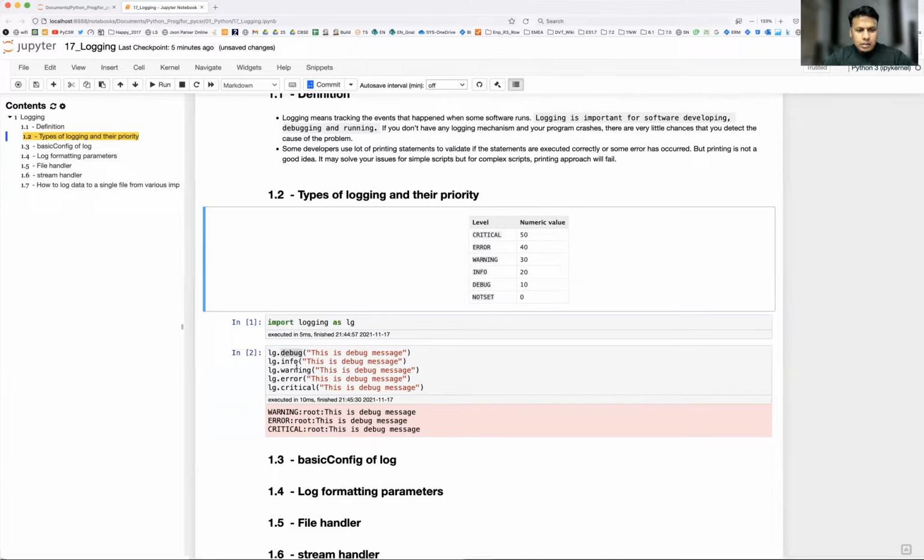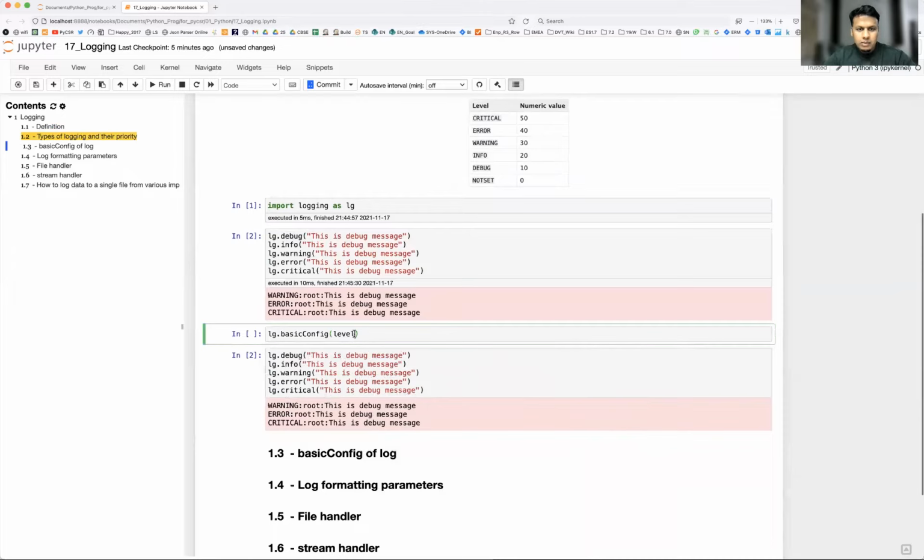What you can do is use lg.basicConfig. There is a function here by which you can set the level. You can have one level parameter, as you see here. A lot of other parameters are also supported, but let me talk about the level first. As I mentioned, logging supports these levels, and you can use any one of them, case sensitive. Okay, so I'll enable debug and let's see what happens.